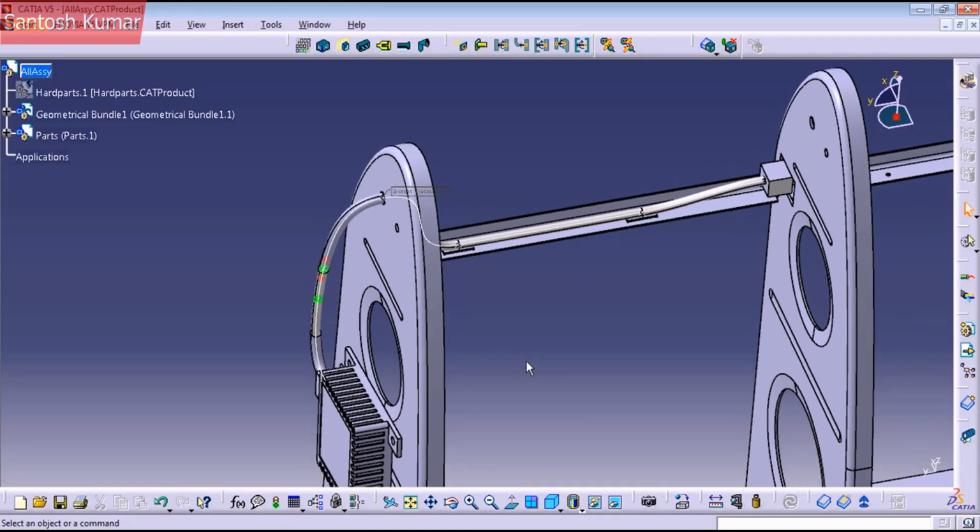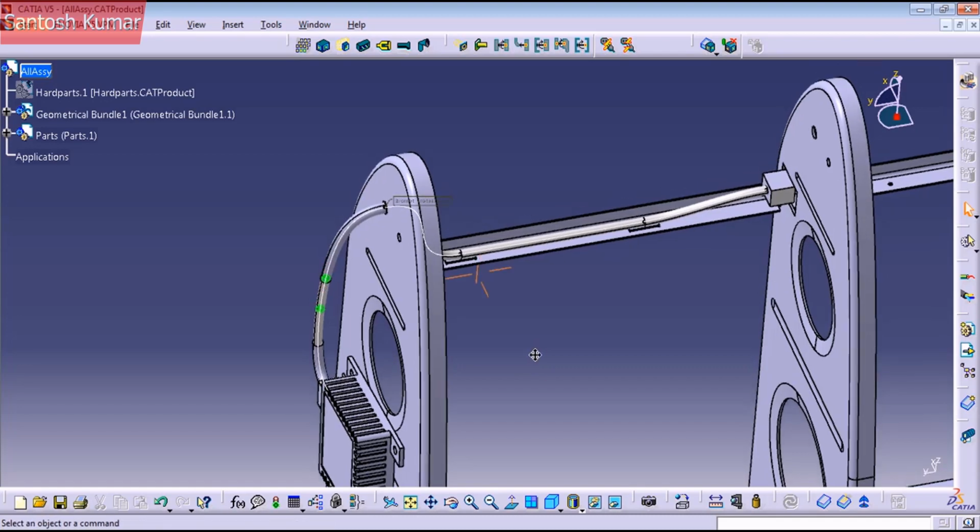Today I will show you how to create a CAT part for a harness. CAT parts are used to be visualized in other software like IBT or Bismarck, because the size of the CAT parts is very small compared to a harness with all the components.